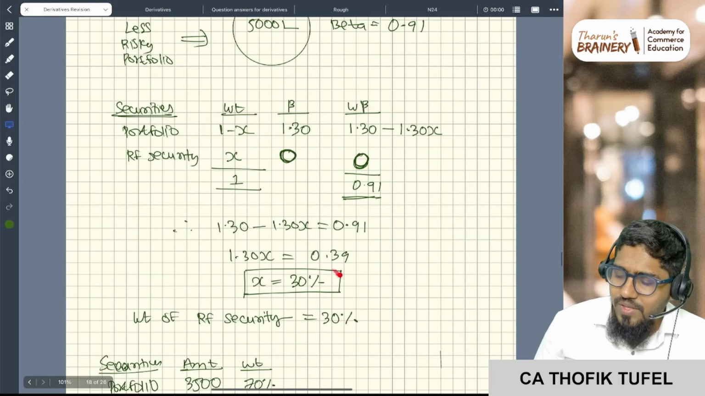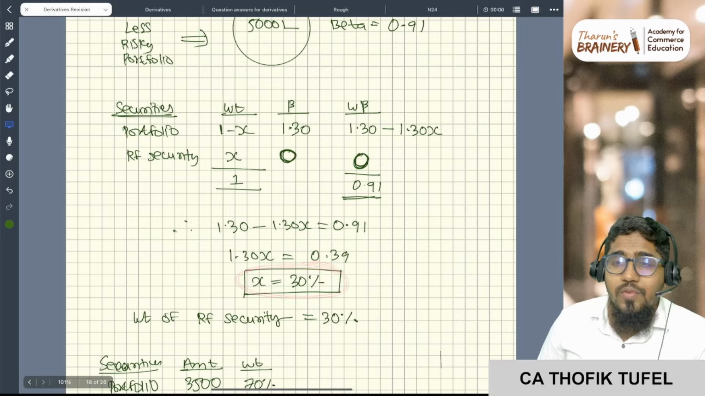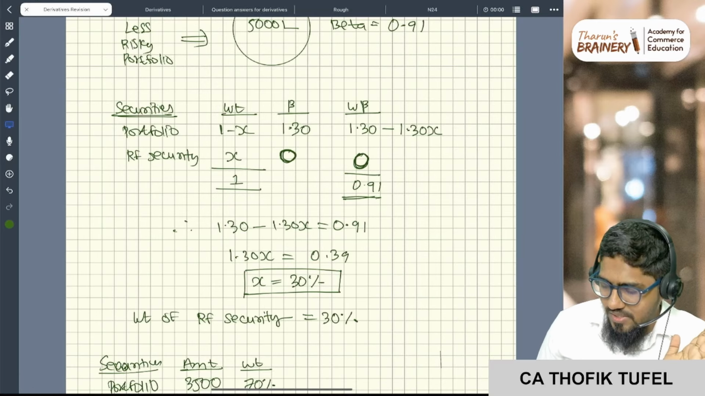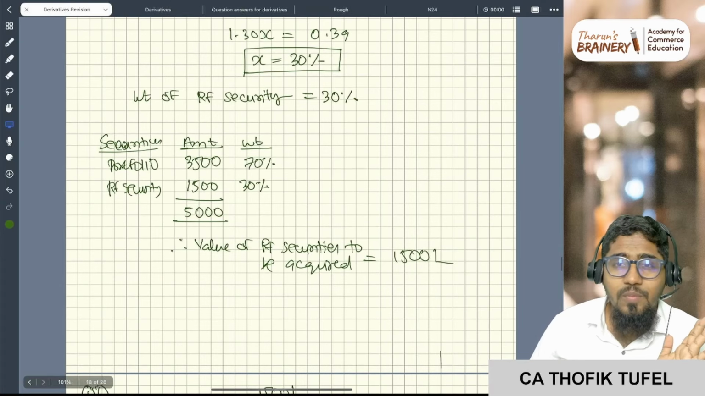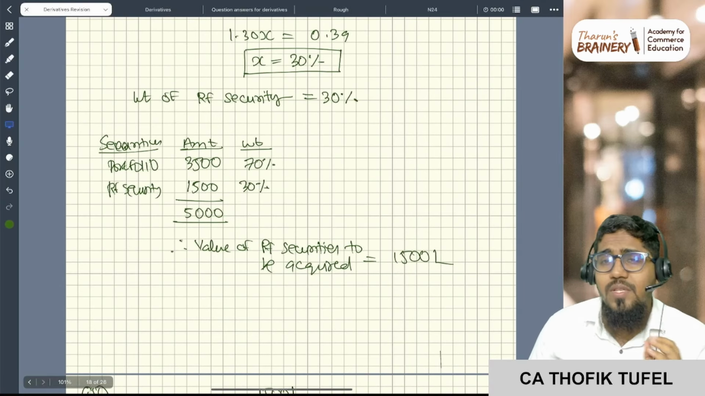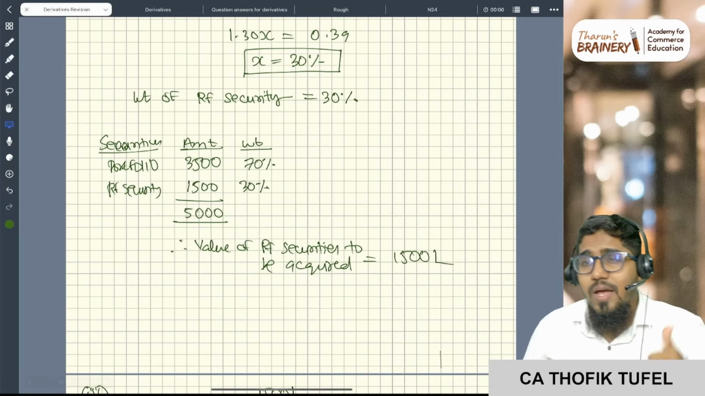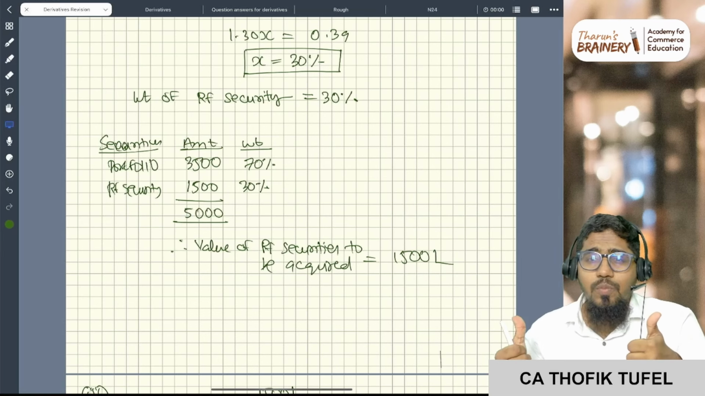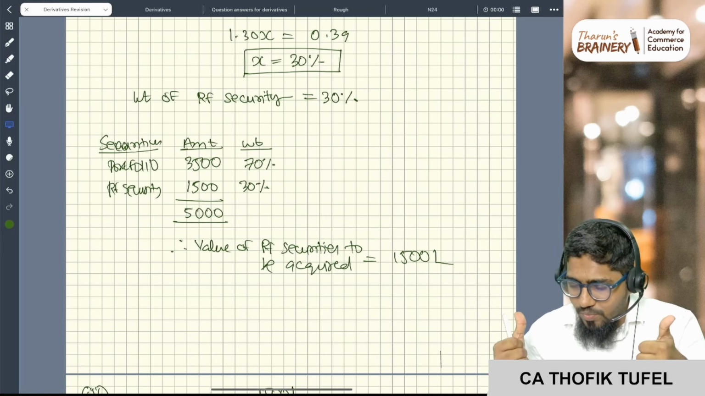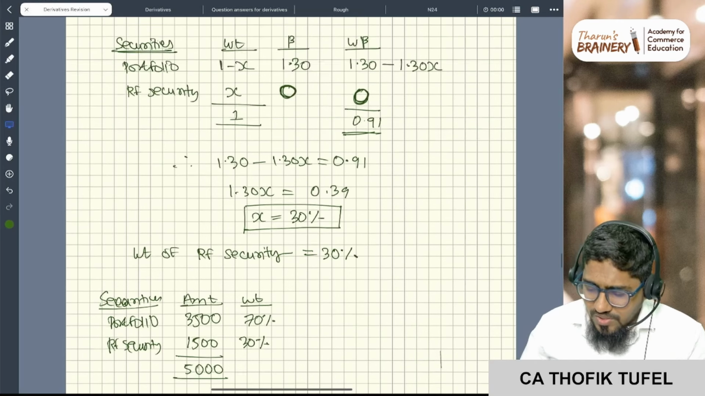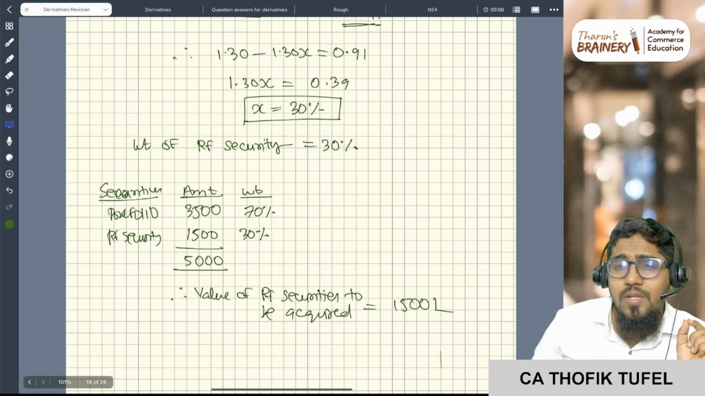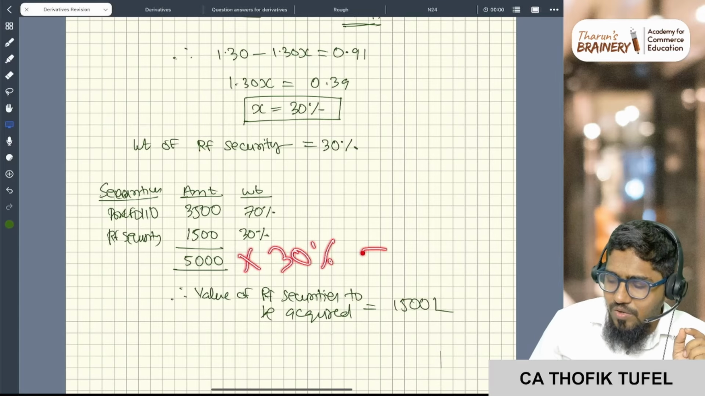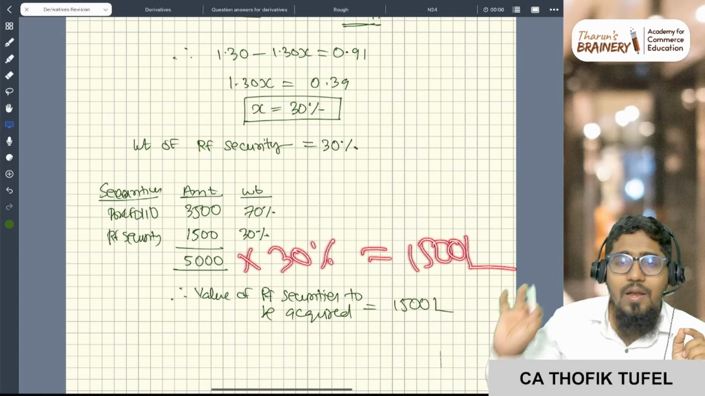So if you solve here, you will get the weight as 30 percentage, which means the weight of your risk free security should be 30 percentage. So 5,000 is the portfolio value. 30 percentage should be risk free security and 70 percentage should be the portfolio. The question says how much value of risk free securities is required. So it is nothing but 5,000 into 30 percentage, which is 1,500.